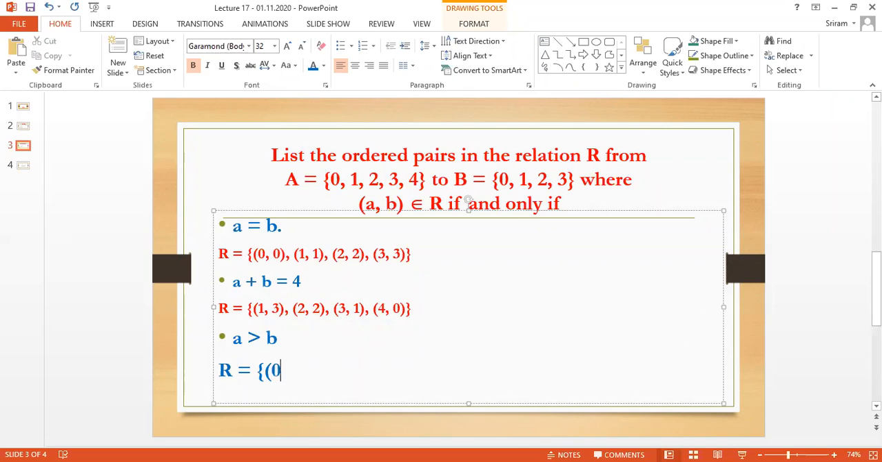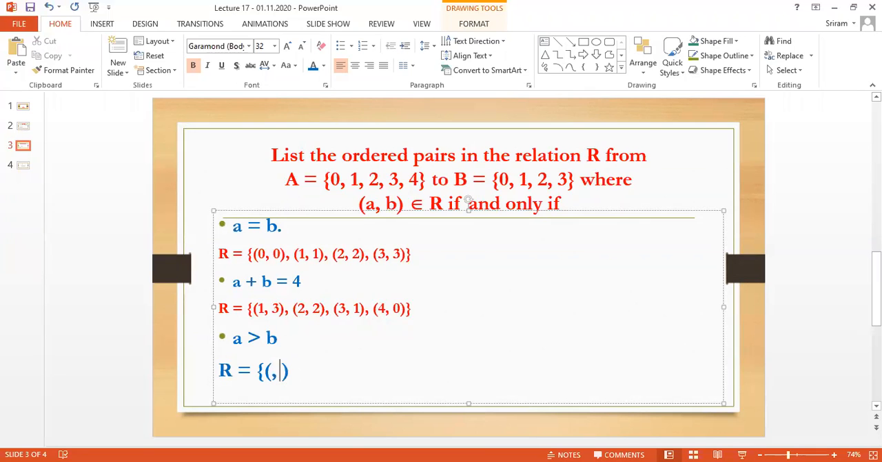If I take 0, I cannot take 0. My condition: the second number, A is greater than B. The first number is bigger than the second number. 0, 1: no, 1 is the bigger number. 0, 2: 2 is the bigger number. 0, 3: 3 is the bigger number. That means when I want A greater than B, I cannot take 0.